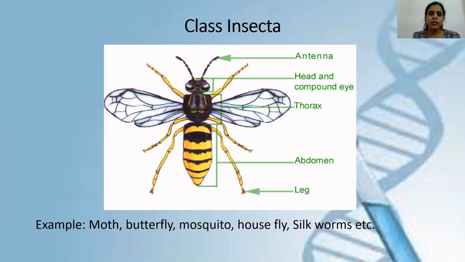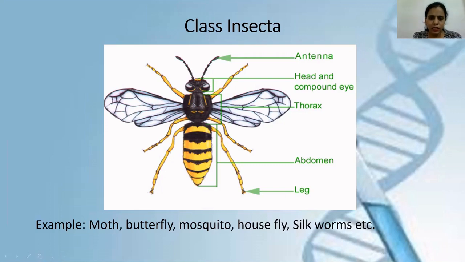Fine. So an insect has one or two pairs of wings. Out of these wings, one pair of wings is vestigial. Then you have to remember this very carefully. They have one pair of antenna. How many pairs of antenna do they have? They have one pair of antenna here. And if you look at the body, these small yellow legs actually show three pairs of jointed appendages. So you have to remember how many pairs of jointed appendages are present in class Insecta. They have three pairs of jointed appendages, one pair of antenna, one or two pairs of wings, and their body is actually divided into segments.